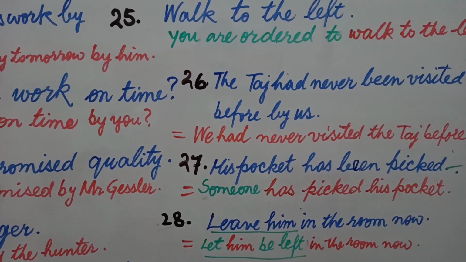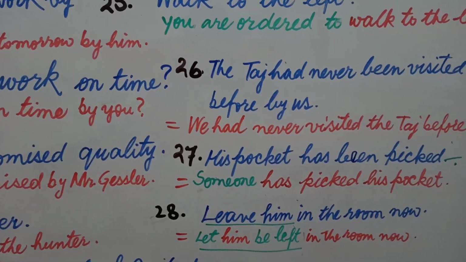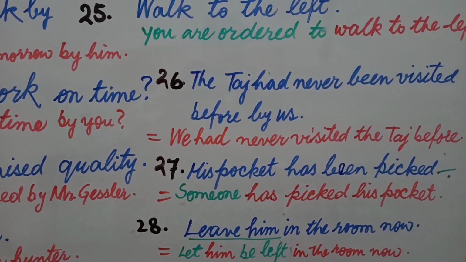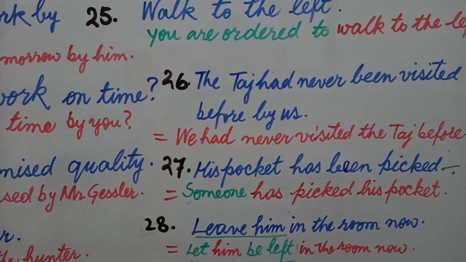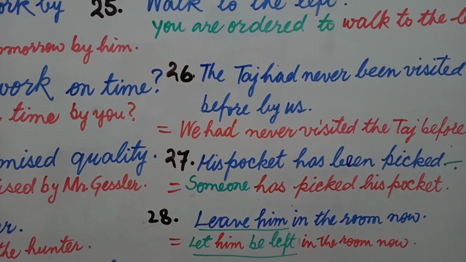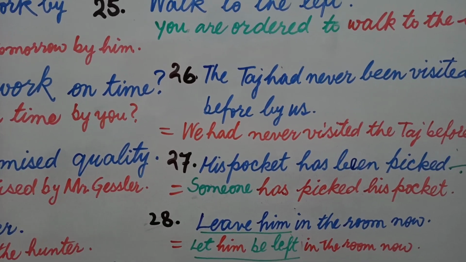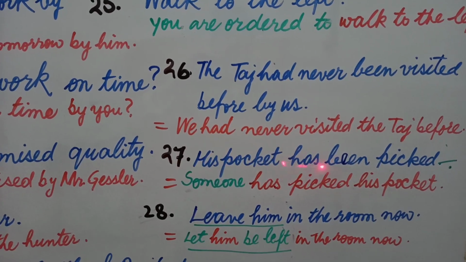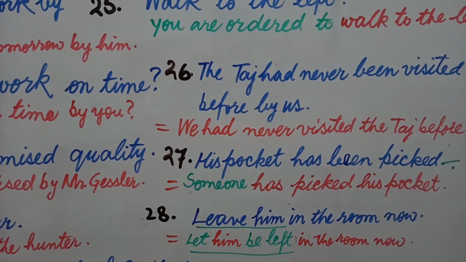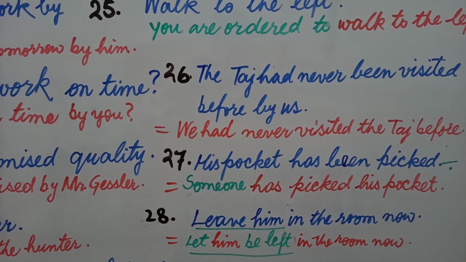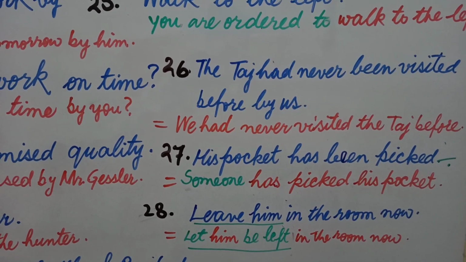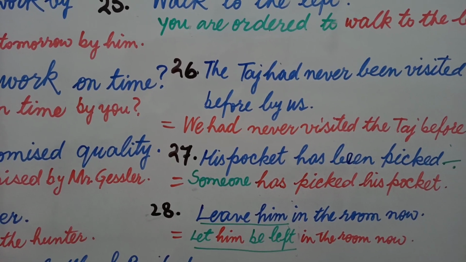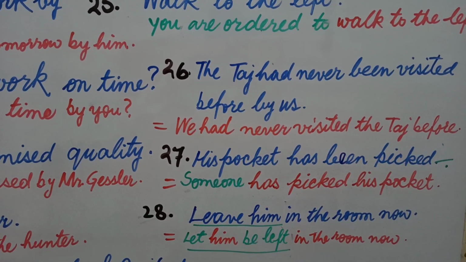Suppose your sentence is based on medical help, then you can use by the doctor. If it is based on some technical field, you can use engineer or some other person, but generally we can use by someone. Suppose the pocket has been picked, definitely we don't know that person, and that person you use as someone because someone is an unidentified person. His pocket has been picked by someone.